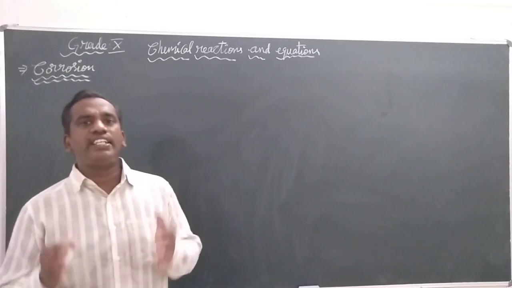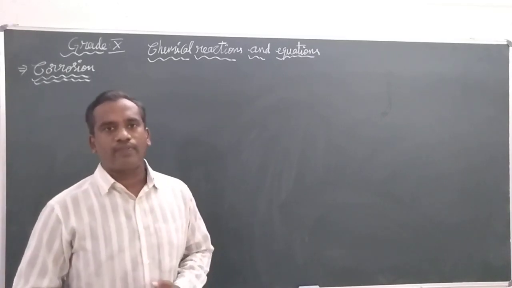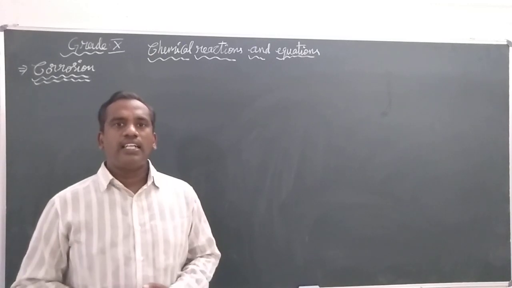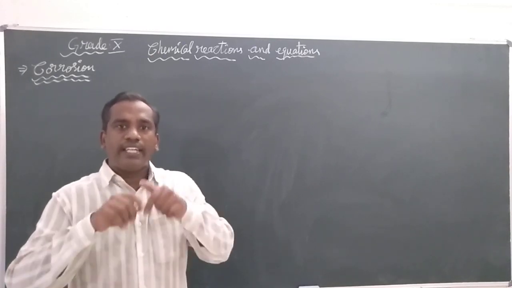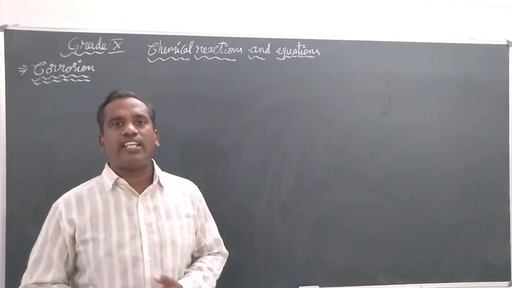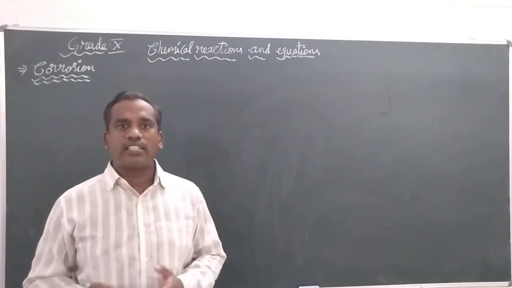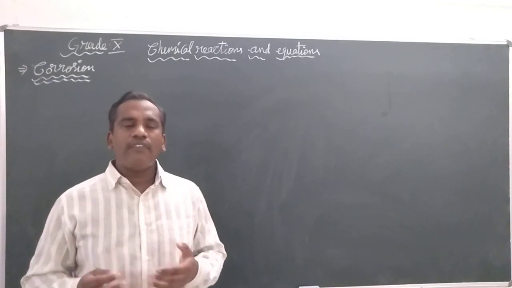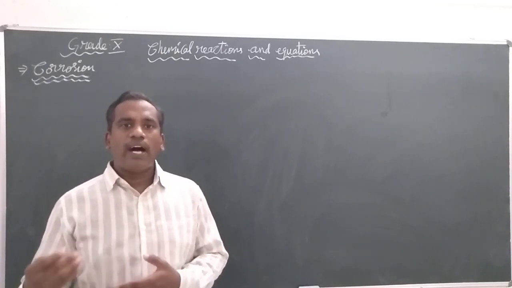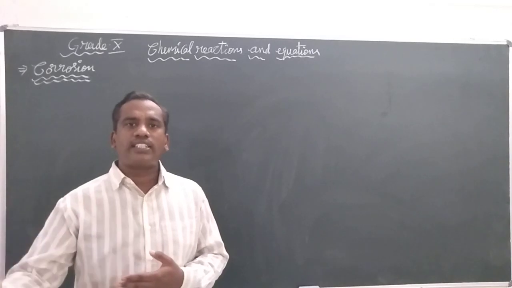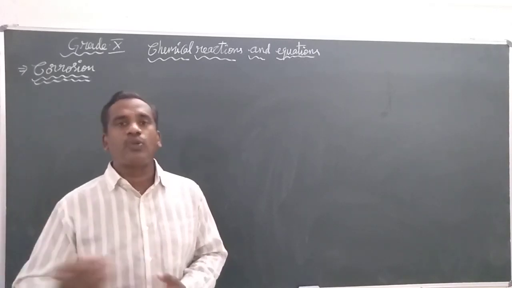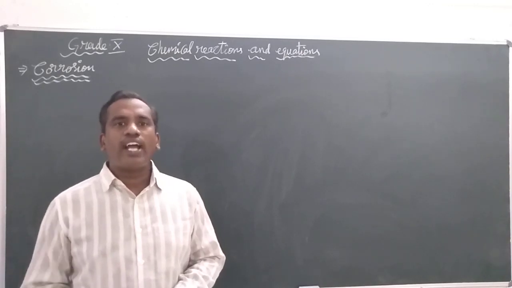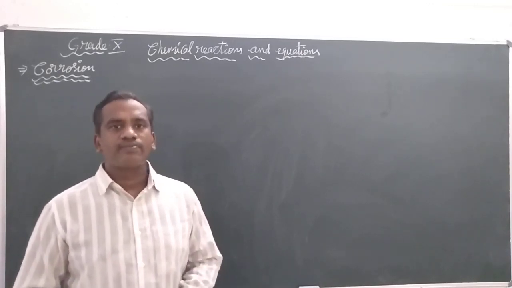Let us take a very simple example. When you get any iron, the particles of the iron on its surface will be lustrous, or shiny in nature. But when you leave that iron piece in moisture for a longer duration, like 2 months or 3 months, do you still find it shiny?